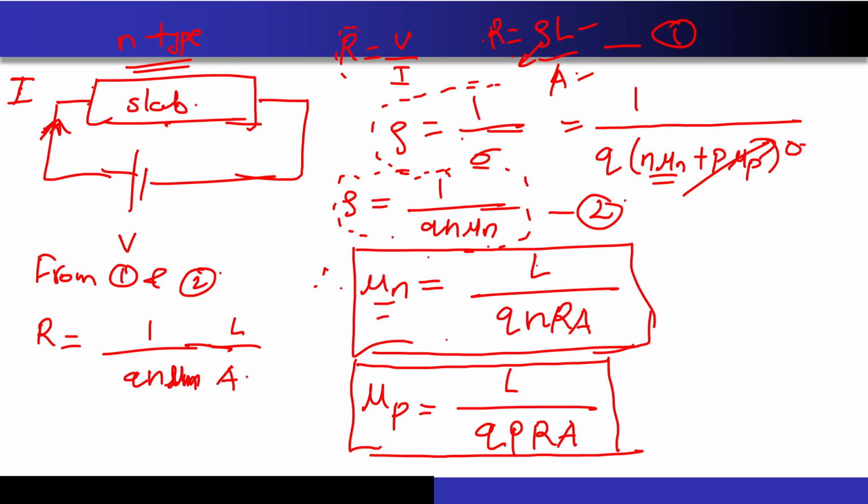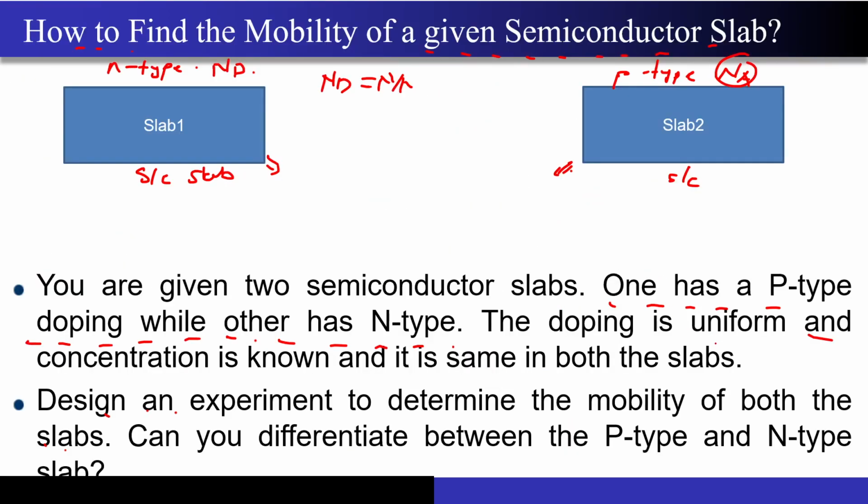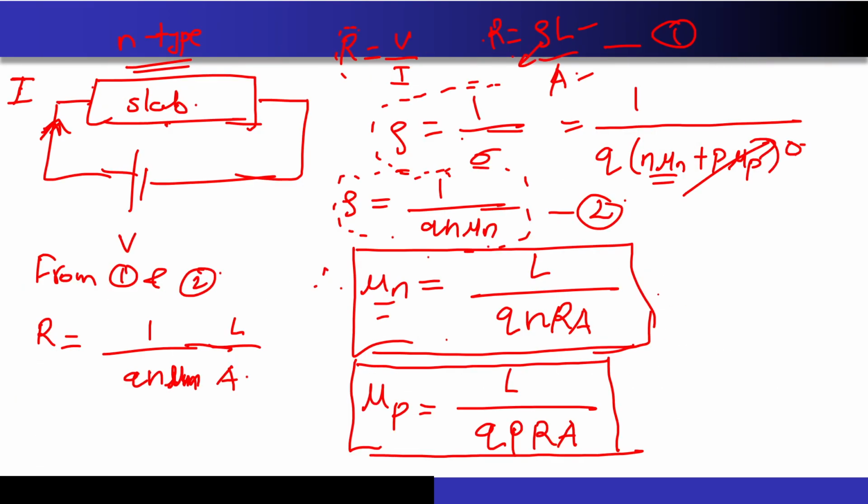Now let me check whether I know all the stuff or not. The dimensions of the slab, that is L and A, have been given to me. The doping has been given to me. The charge is 1.6 into 10 to the power minus 19. And the resistance of the slab? Of course I know, because I constructed an experiment to determine it. So I know all the terms in this equation, and similarly all the terms on the right hand side of the mu P equation. Since I know all these terms, I can calculate the mobility of the two slabs.